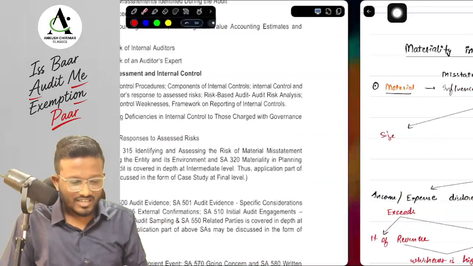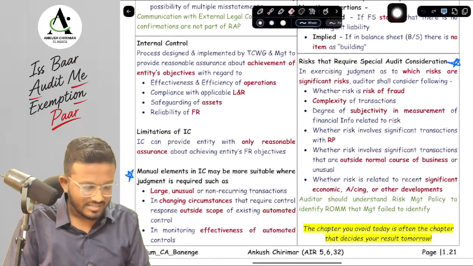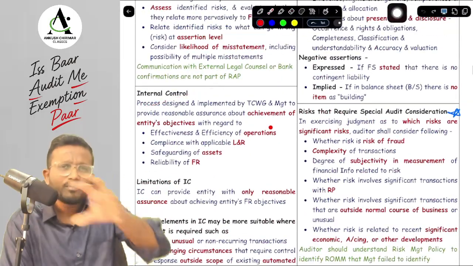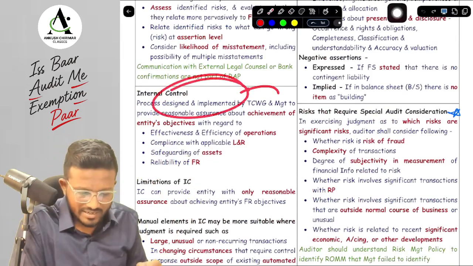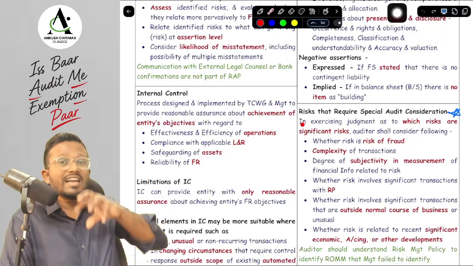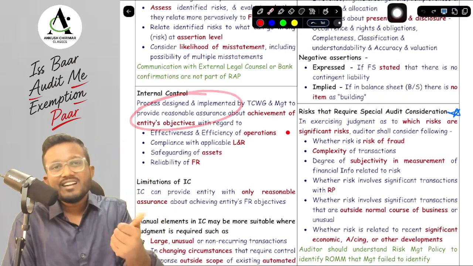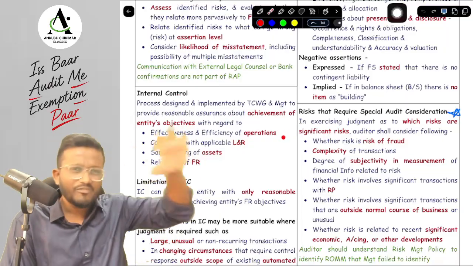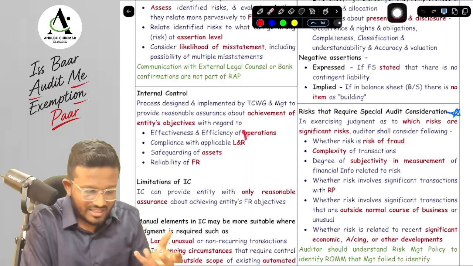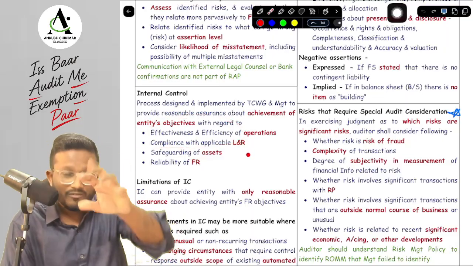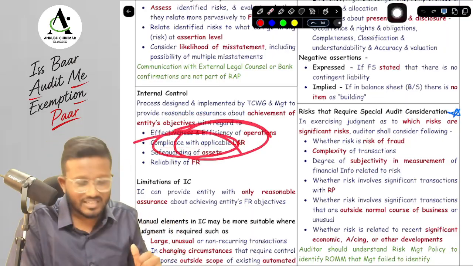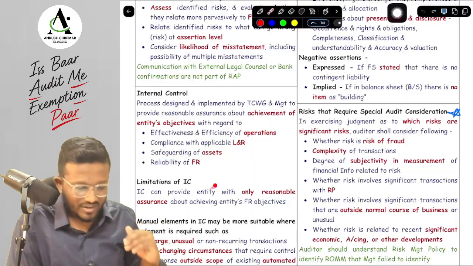Okay, yes, sir. Let's discuss it from the concept book. We are discussing this internal control. Internal control is all the processes and systems that are designed and implemented by those charged with governance and management so that they can get reasonable assurance that they are achieving all the entity's objectives. What are the entity's objectives, sir? Their operations are effective and efficient. They will be effective when they are complying with the laws and regulations, they will be efficient when they are safeguarding their assets, and if everything is correct, then the reliability of financial reporting will increase.